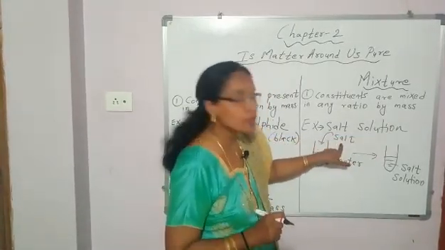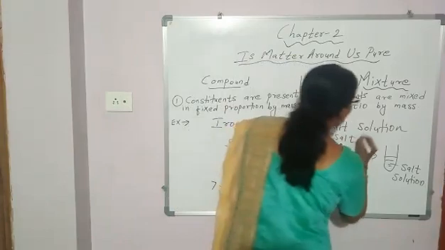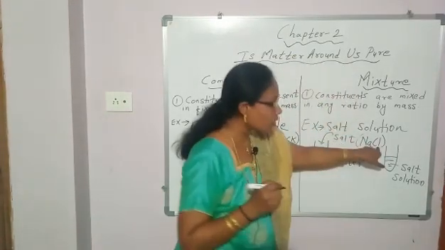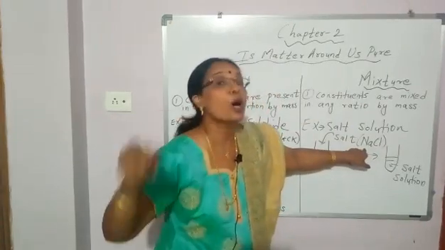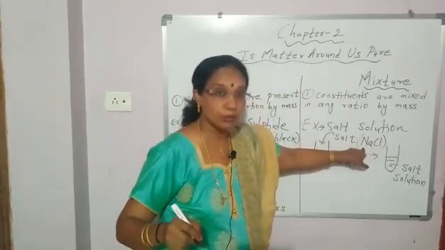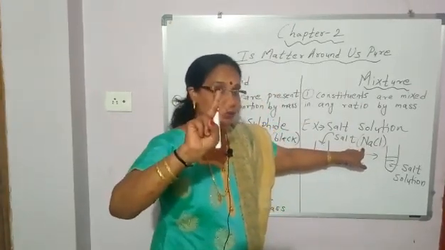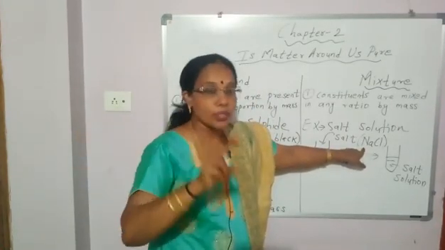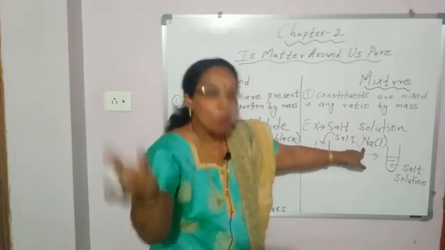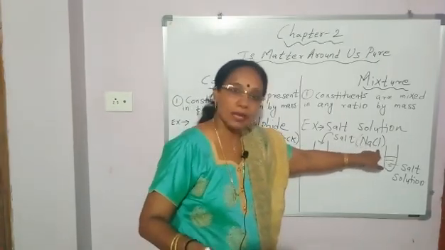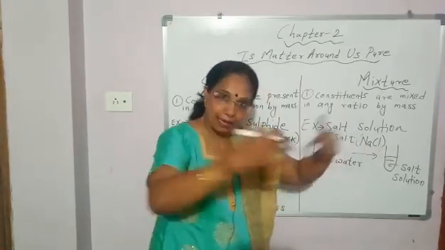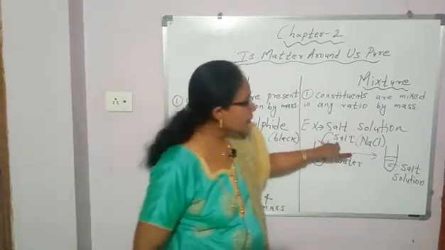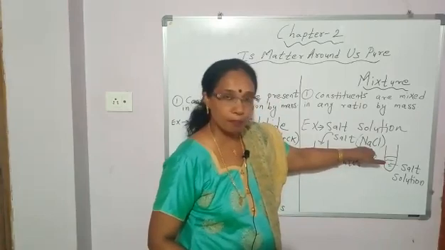Like salt solution is a mixture. What are the constituents? Salt. What is salt? Sodium chloride. And what is sodium chloride: element, compound or mixture? It is a compound because it is made up of two elements. A compound is made up of two or more elements. Here two elements, sodium and chlorine, are combined together in fixed proportion by mass. So salt is sodium chloride, which is a compound.